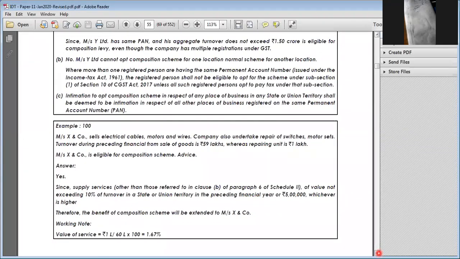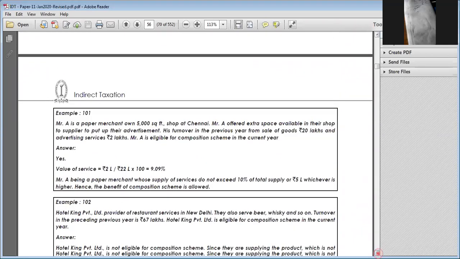So once it has been given, it applies in all other places, so you have to change accordingly. Right. Next, X & Co sells electrical cables, motors and wires. The company also undertakes repairs and switches. Turnover during the preceding financial year from sales is 59 lakhs, and from repairs, 1 lakh. So goods are 59 lakhs and services 1 lakh. So total value is 59 plus 1, 60 lakhs. 10% of 60 lakhs is 6 lakhs, or 5 lakhs, whichever is higher, that is 6 lakhs. So the services are less than 6 lakhs. Hence you are eligible for